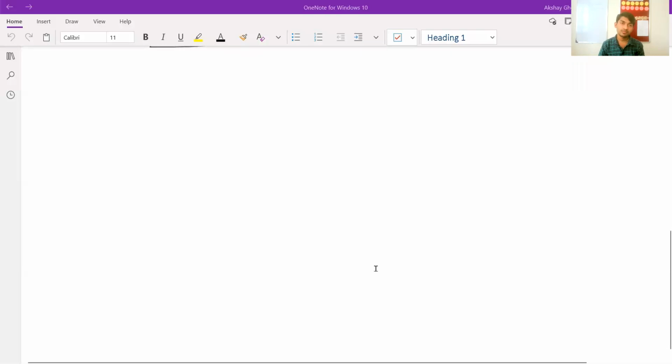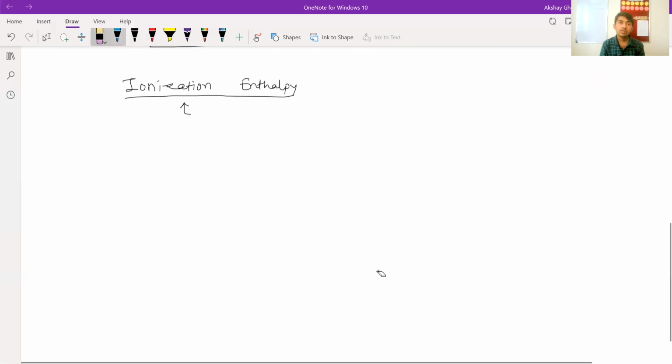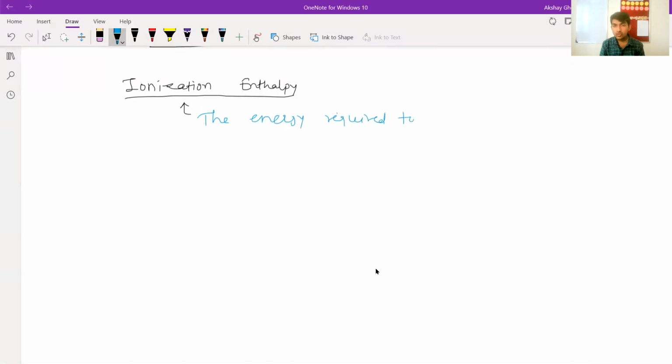So ionization enthalpy. What is ionization enthalpy? The energy required to remove an electron from a gaseous atom.